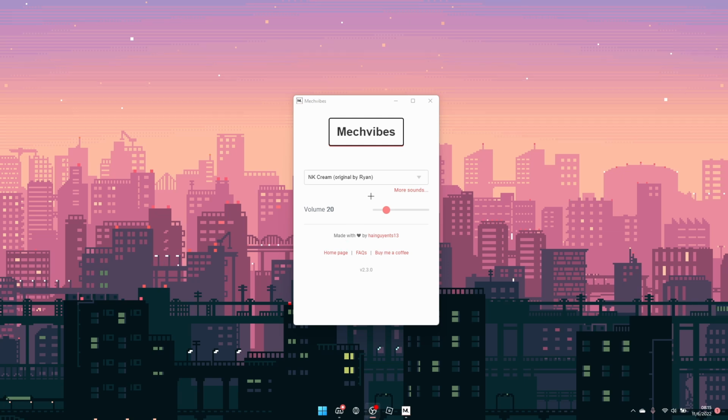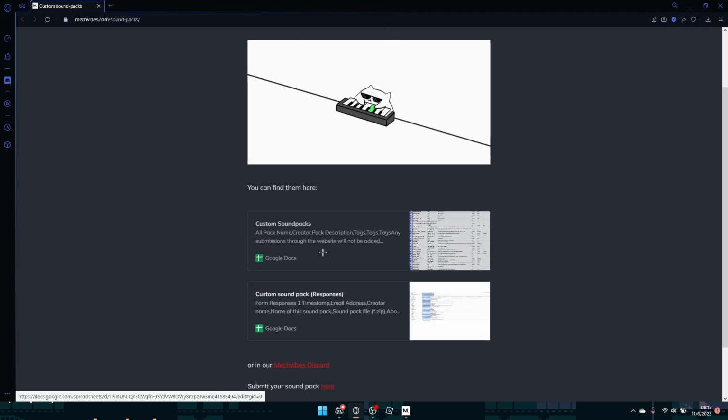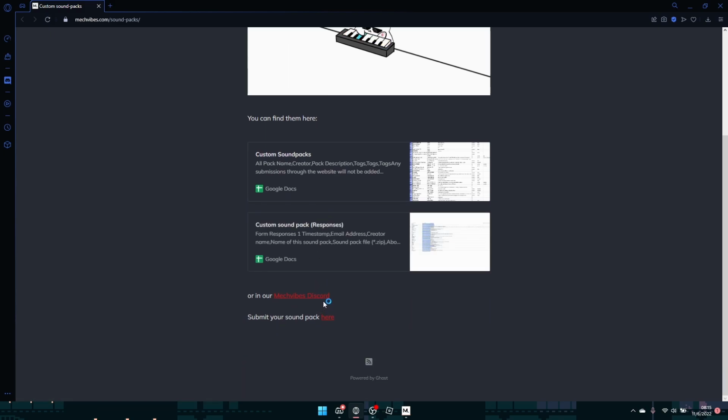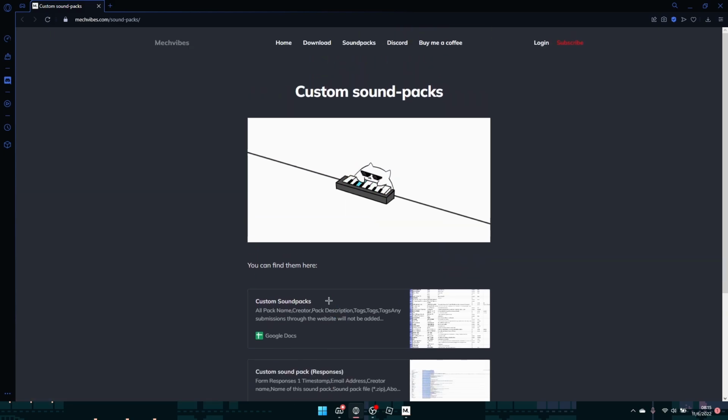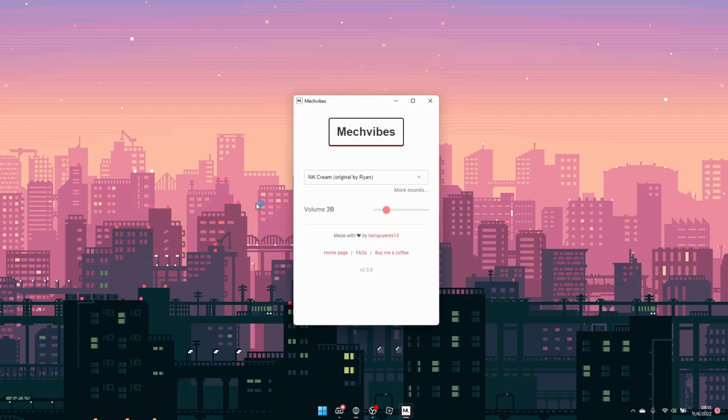Oh yeah, and I forgot to mention, you could also get more keycap sounds if you want. You just gotta click on more sounds and then wait for the page to load, and then you can find them here in these Google Docs, or you could join their server and get custom keycap sounds, but that's only optional. You don't have to do it. Anyways, I'll show you guys what they sound like in Roblox now.